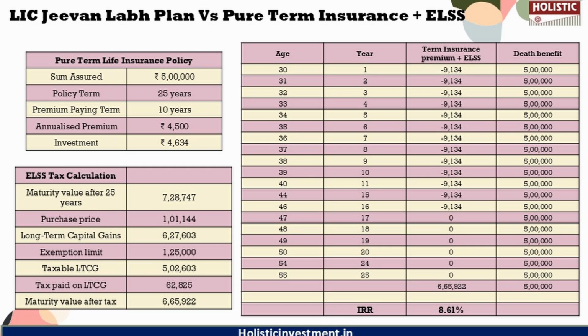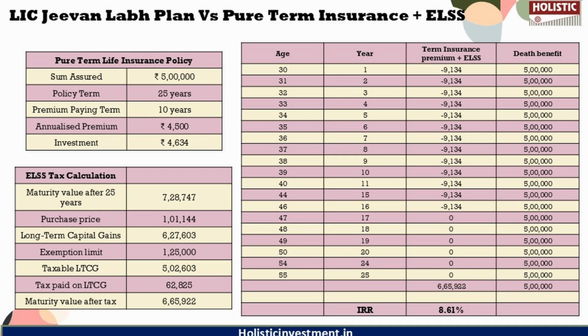because for the time horizon we are aiming for, which is more than 25 years, we can see better risk adjusted returns in an equity linked savings scheme, ELSS fund. So it grows to 7.28 lakhs over 25 years, with a post tax value of 6.65 lakhs and an IRR of 8.61%. If you have any doubts regarding how the ELSS tax is calculated,